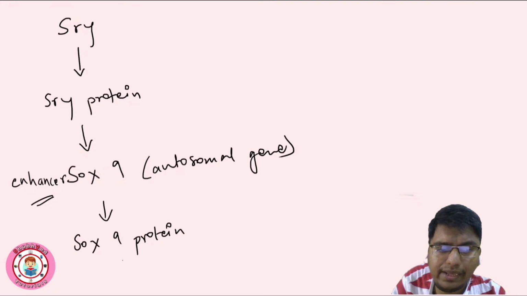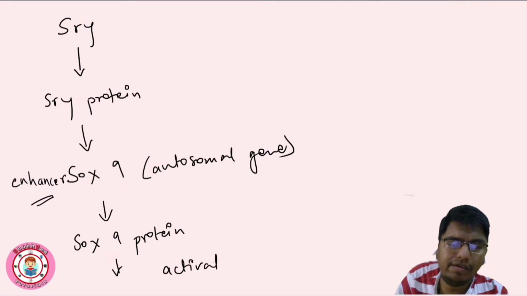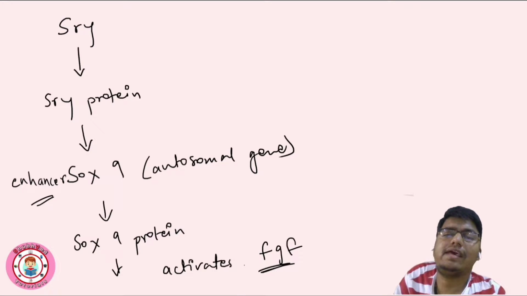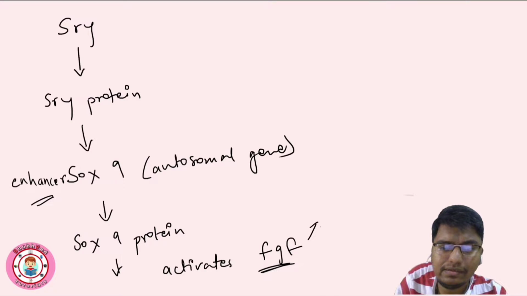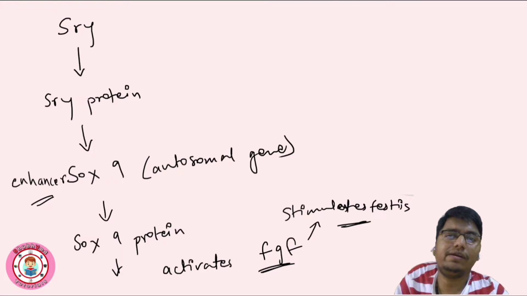And this protein activates FGF, that is fibroblast growth factor, and this FGF also stimulates testes development. So these are the important factors in testis development from the bipotential gonad. This is the formation of the testis.